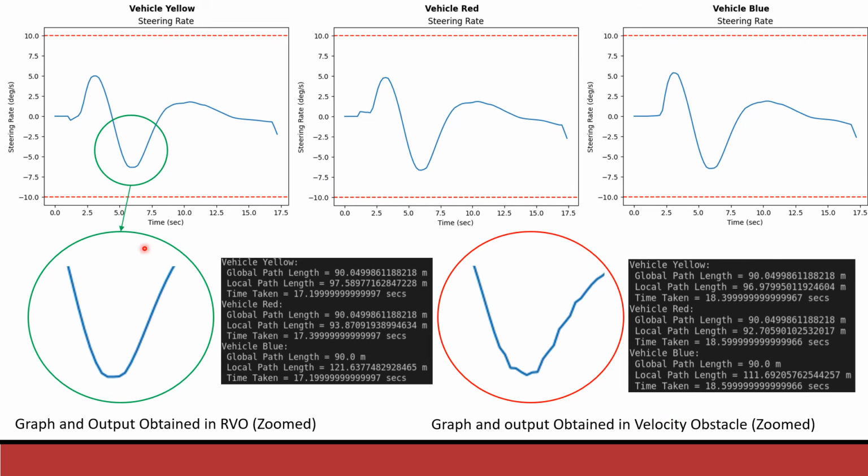So above there are three graphs for yellow, red, and blue vehicles, and we can see the steering rates are way smoother. And here is a comparison, and this was effectively done because it took an average of its current input and the optimized velocity which it got. And we can see that it takes a longer path of 97 meters while this is 96.97, but at the same time the time taken is less, so it's effectively avoiding those oscillations and giving a faster reach time even though the lengths are slightly higher.